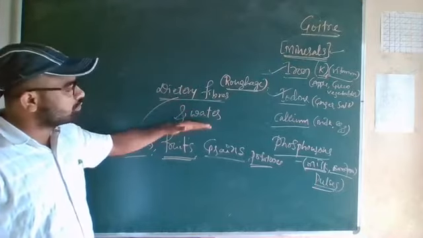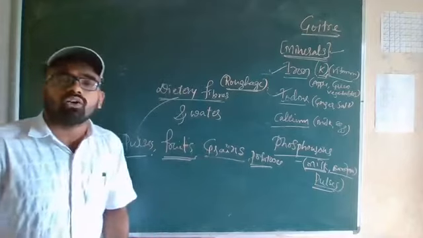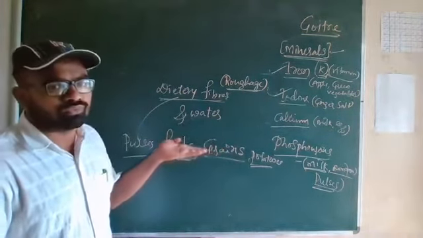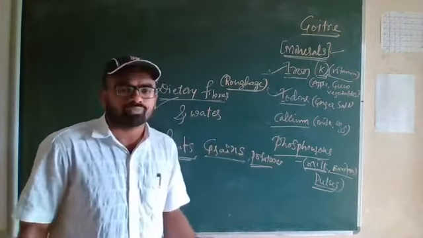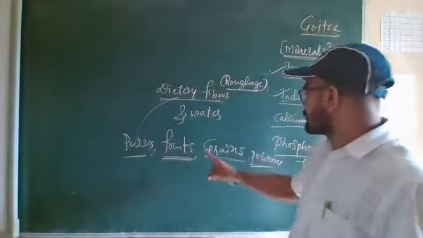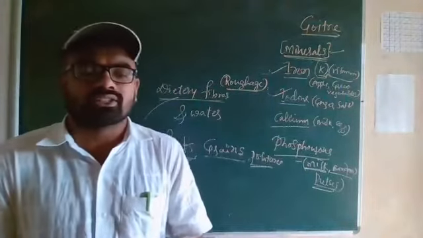Water we consume in the form of water itself, liquid drinks and some fruits. So our body needs water also. Dietary fibers are present in pulses, fruits, grains and potatoes also. So these are the things we discussed.